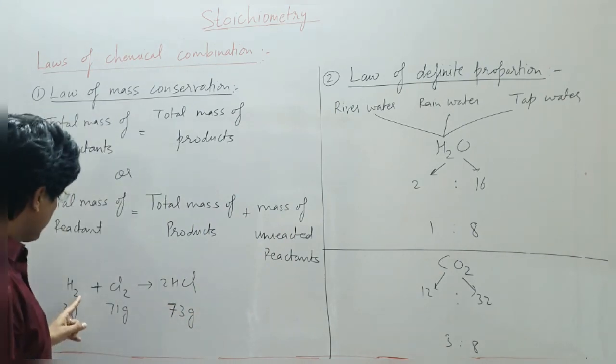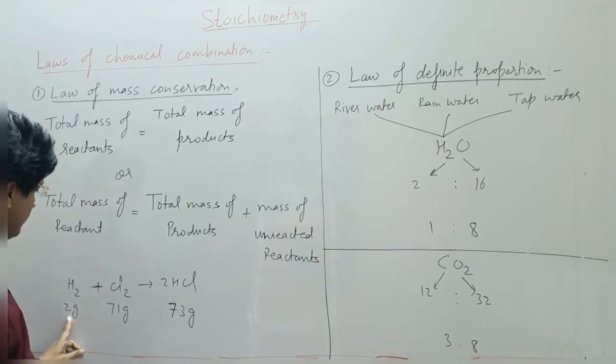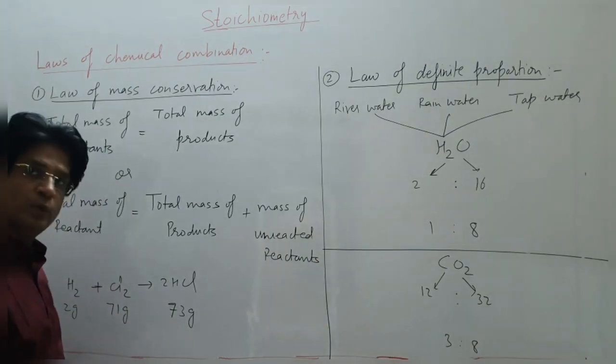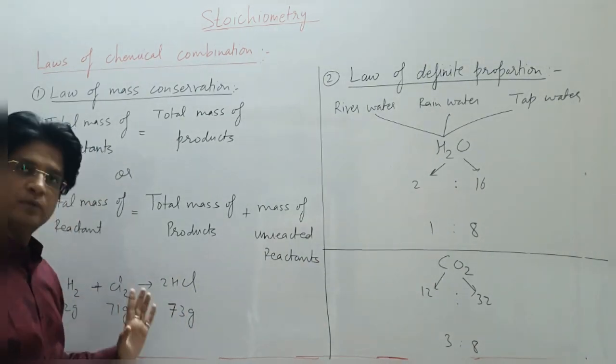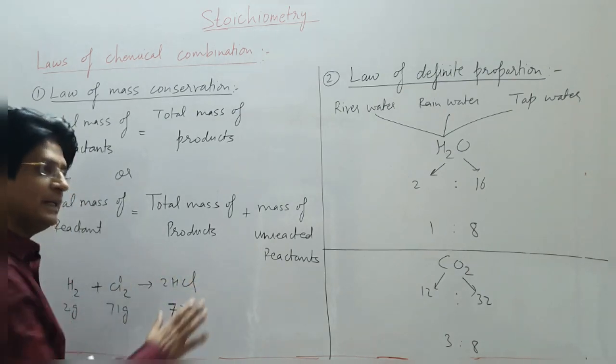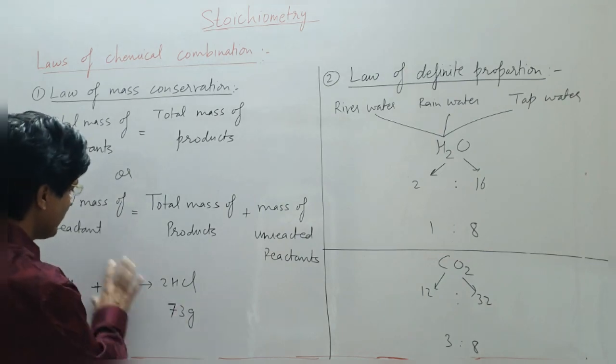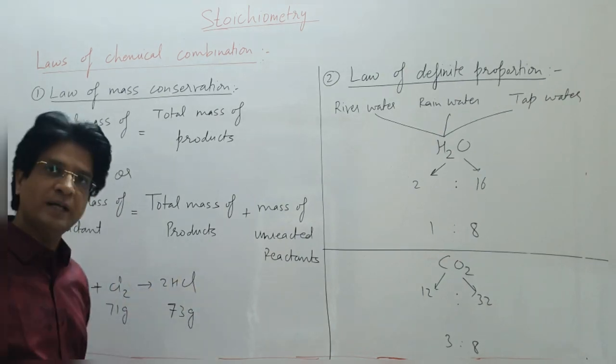Say for example, we have hydrogen and chlorine reacting to give you HCl. So if I take 2 gram of hydrogen and 71 gram of chlorine, I'll get 73 gram of HCl. This is going to happen when the entire reaction is complete. In that case, nothing will remain. Entire mass will be formed in the form of HCl.